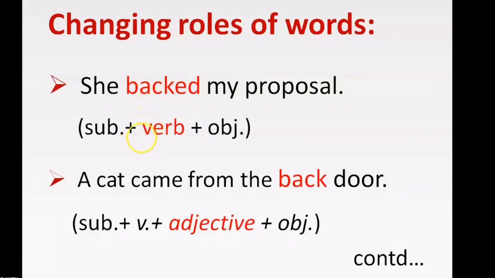In the next sentence, a cat came from the back door. Now back has been placed before the object door. The object is a noun and back has been placed before a noun, so it is an adjective.